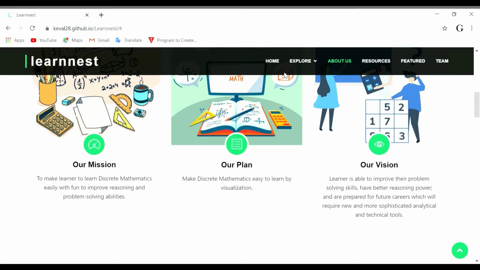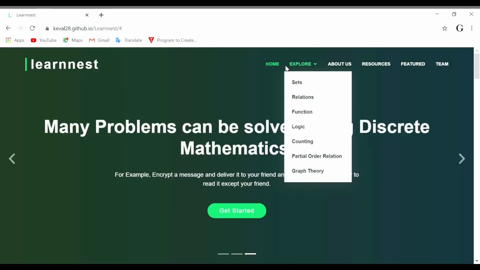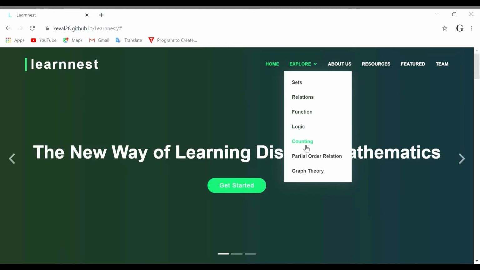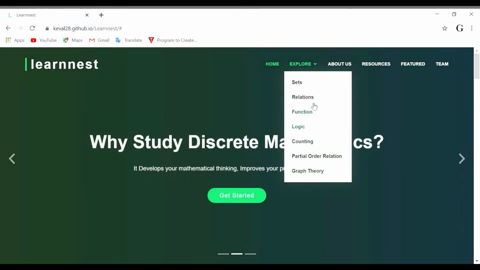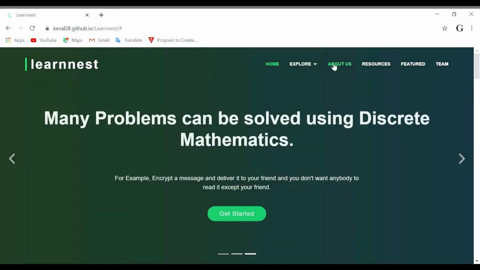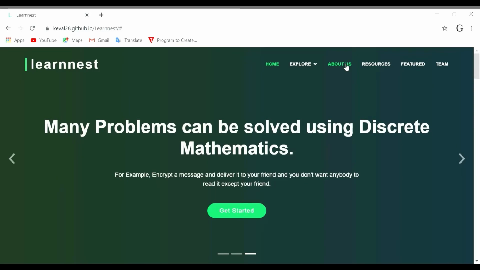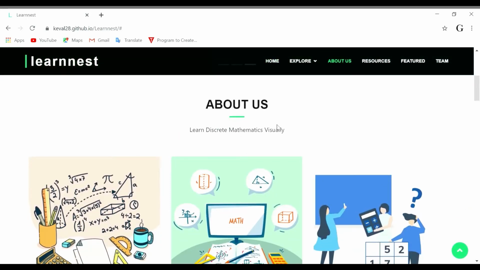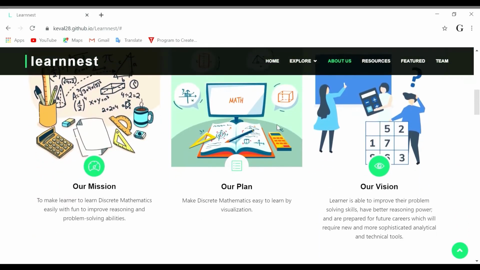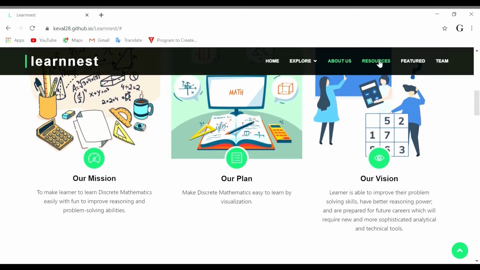So now let's come to the home screen, where you can see the explore part where the topic-wise discrete mathematics has been shown. Whichever you want, just click on it and watch the whole video, with topic-wise videos. And about us, here you can see our main motive in making this website, and the resources I will tell you about later on.